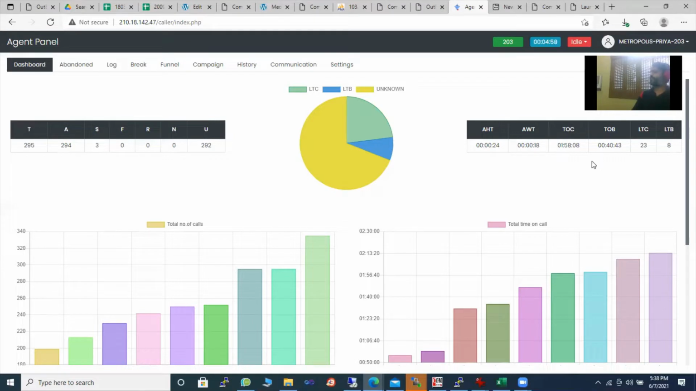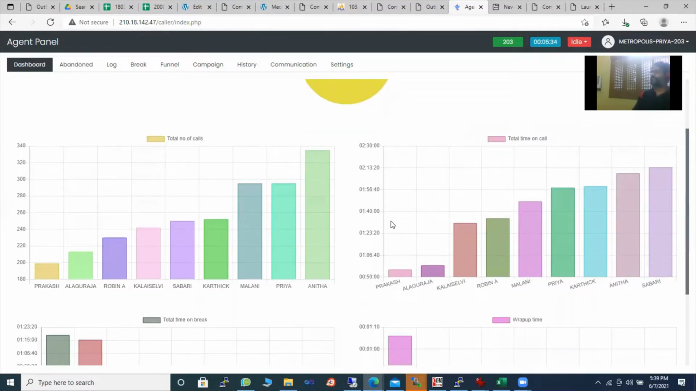Today she has been on call for 1 hour, 58 minutes and 8 seconds. Time on break is 40 minutes and 43 seconds. And the LTC, likely time on call, is 23%. That is from the time she logged in till now, and how long she has been on call. So if you look at the average, 23% of the time she has been on call, 8% on break, and the balance is unknown. That's what the top portion indicates.